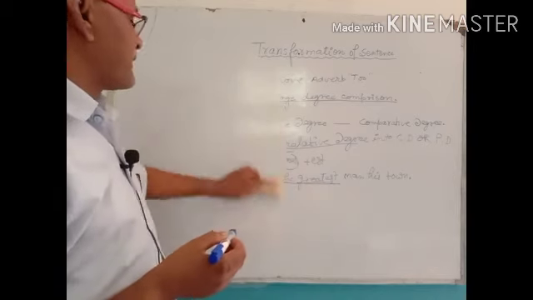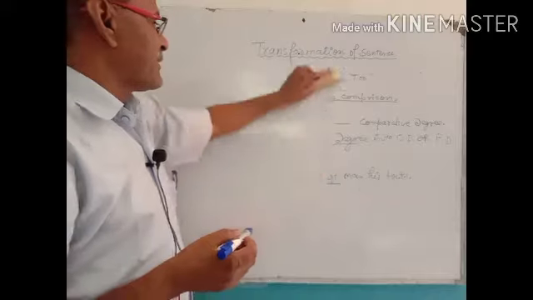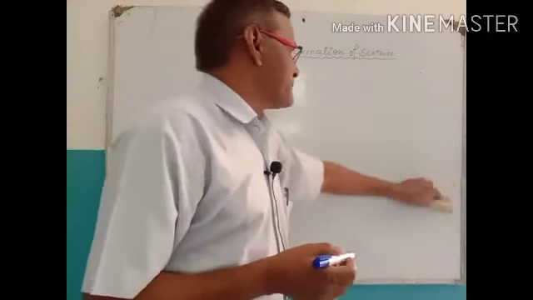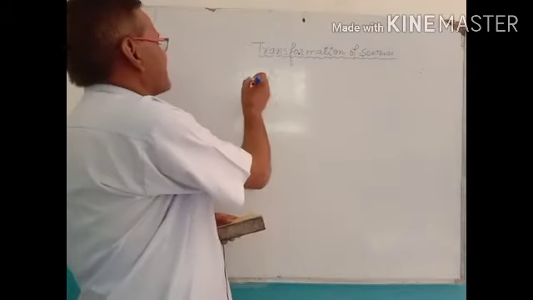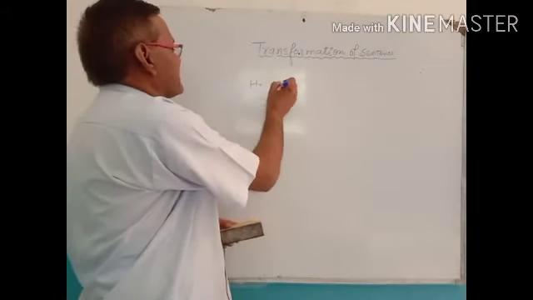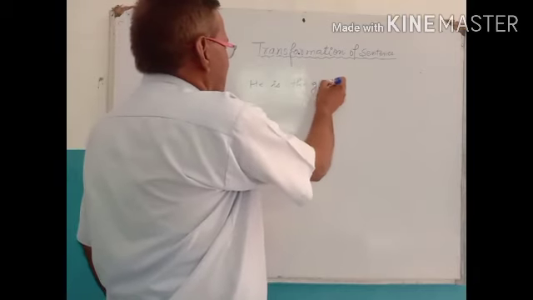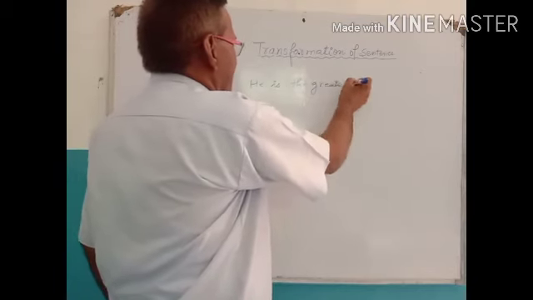Step 1 is to write the sentence as written in superlative degree: he is the greatest man.